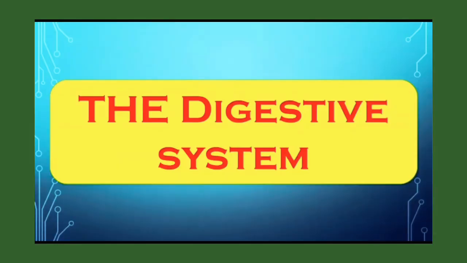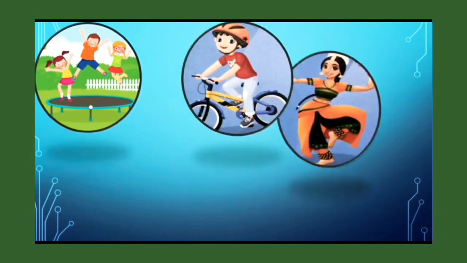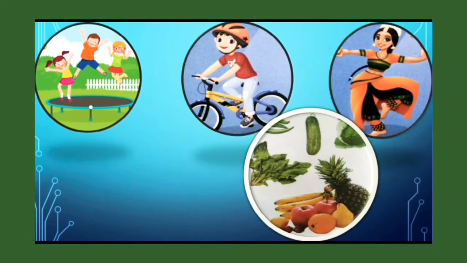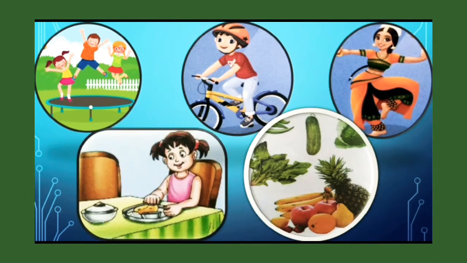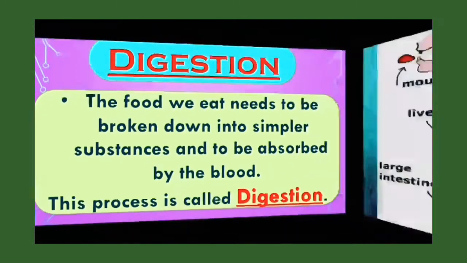About the digestive system. First of all, you all know we need energy to do various tasks in our day-to-day life, and this energy comes from food. But do you get energy a few moments after eating food? No. Let's see why it happens. The food we eat cannot be used directly by our body cells. So the food needs to be broken down into simpler substances and absorbed by the blood, and this process is called digestion.